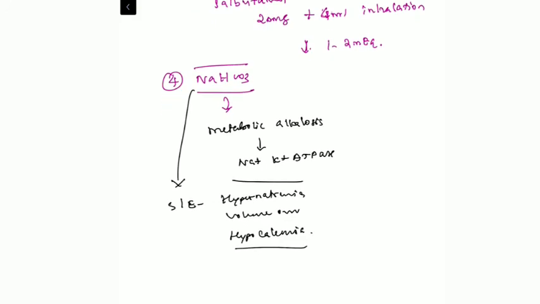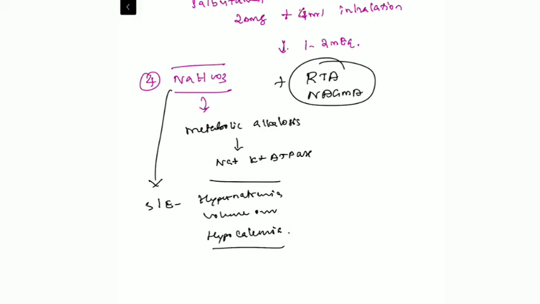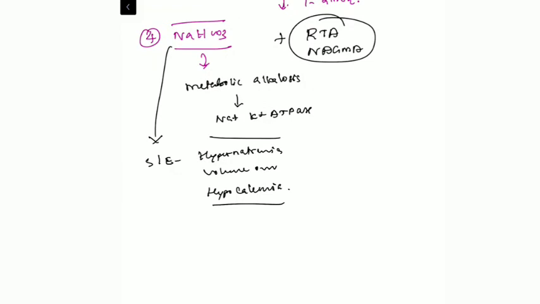If the patient has renal tubular acidosis or NAGMA, we can start the patient on sodium bicarbonate in the initial phase itself, because the underlying mechanism in these patients is metabolic acidosis. Correcting the metabolic acidosis with the help of sodium bicarbonate will be helpful in treating the hyperkalemia immediately in these types of patients.